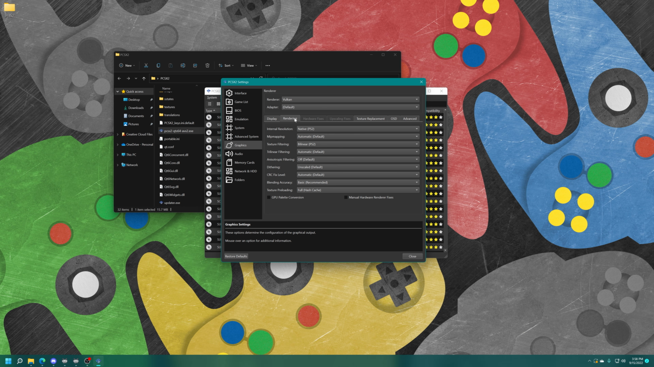Alright, so now for the rendering tab within the graphics tab here. So internal resolution, this is where you up-res your games. So if you have a strong GPU, go for the full 4K or higher.